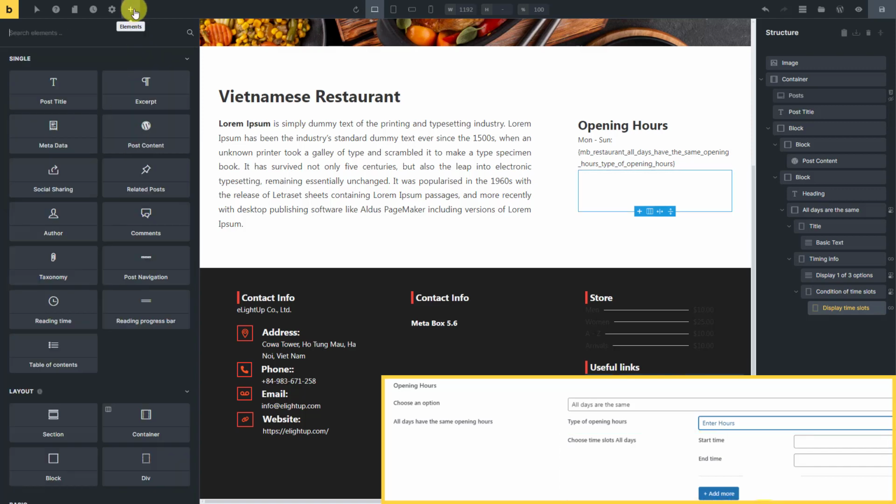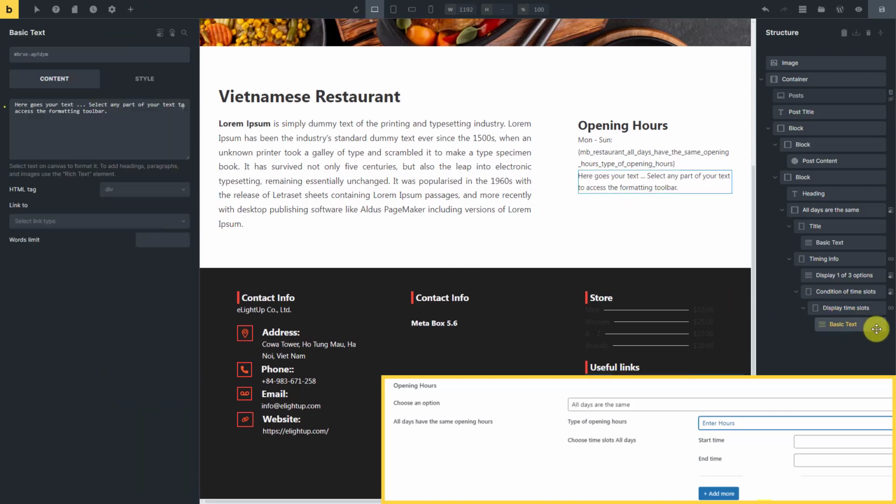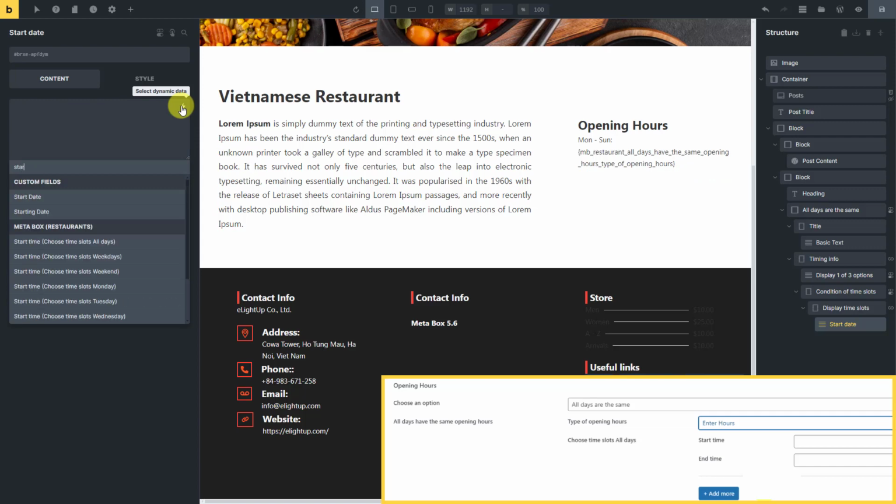I add two new basic text elements. One will be used for start time, and one for the end time. We use dynamic data for them all to get data from custom fields like this. Since we have some different start time and end time fields in different groups, just make sure you choose the right ones.